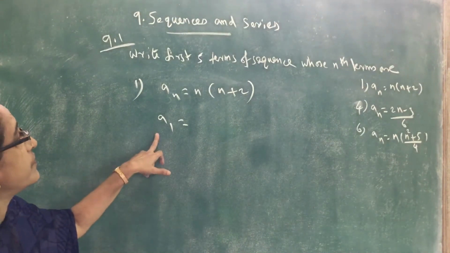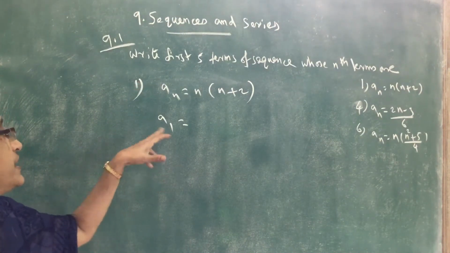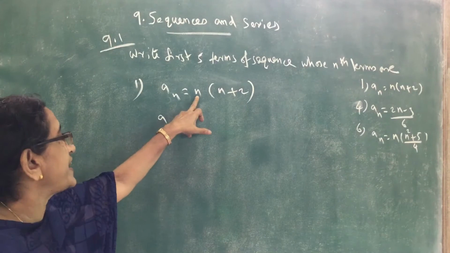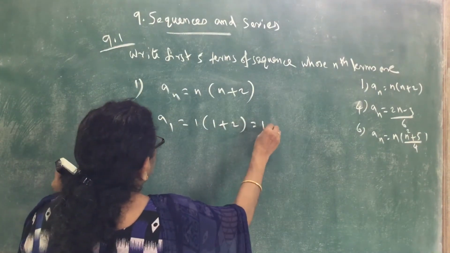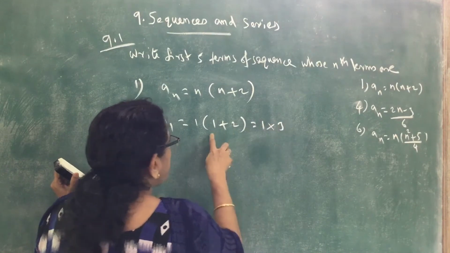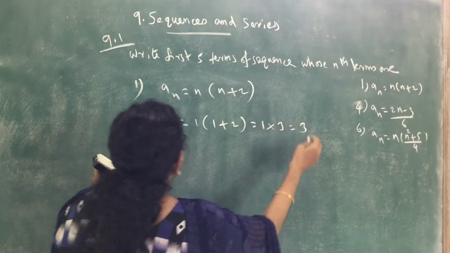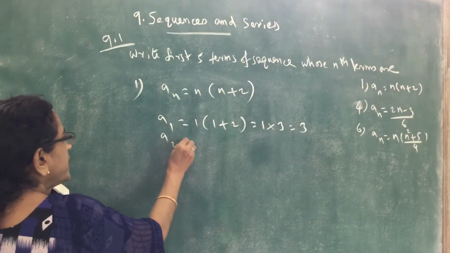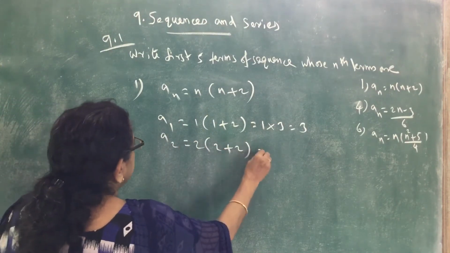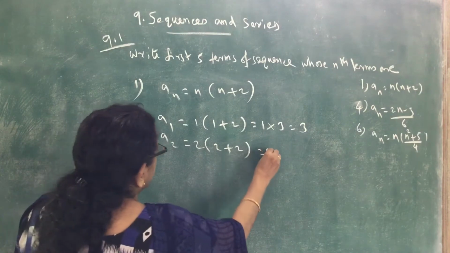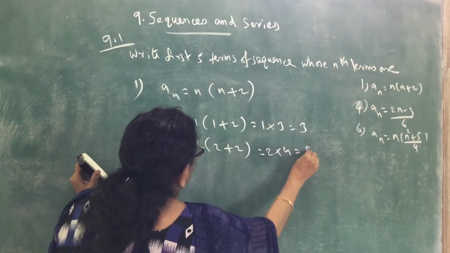So we'll find the first term, a1, by substituting n equal to 1. So 1 into 1 plus 2, that is 1 into 3, which is equal to 3. Then a2, put n equal to 2: 2 into 2 plus 2, that is 2 into 4, which is equal to 8.